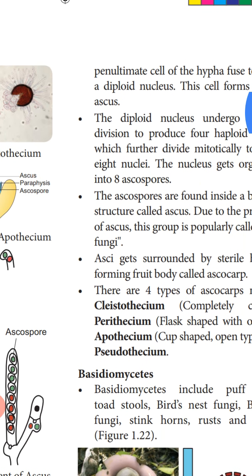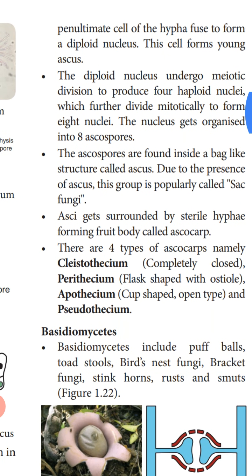Next, what is happening? The two nuclei in the penultimate cell of the hypha fuse to form a diploid nucleus. What is this penultimate cell? Penultimate cell means the cell next to the first tip cell; leaving that tip cell, the next cells are called the penultimate cells. So the two nuclei in the penultimate cell fuse and form a diploid nucleus. This cell forms the young ascus, and it will develop into a sac-like structure.